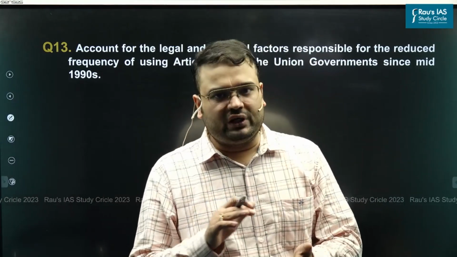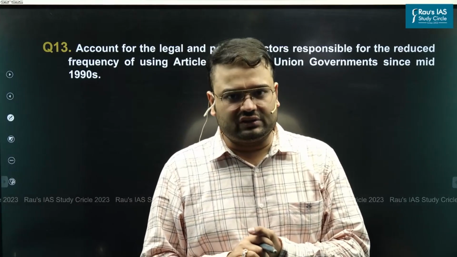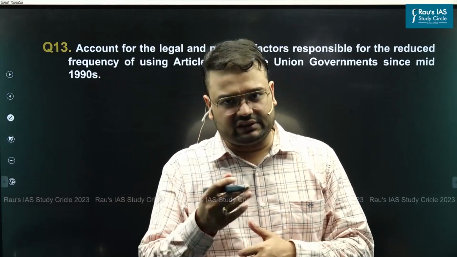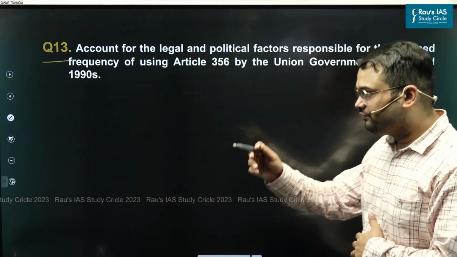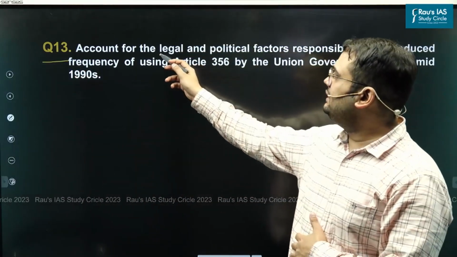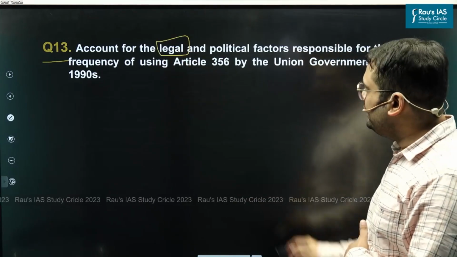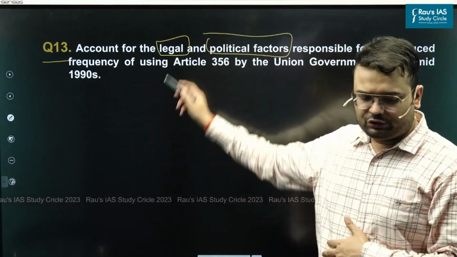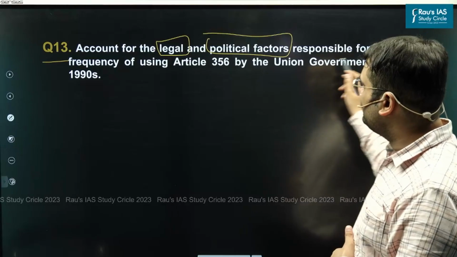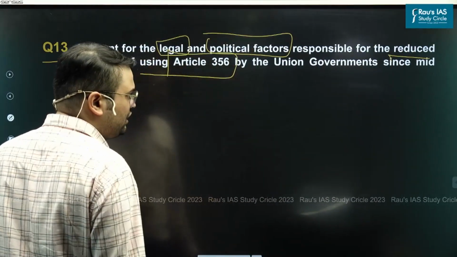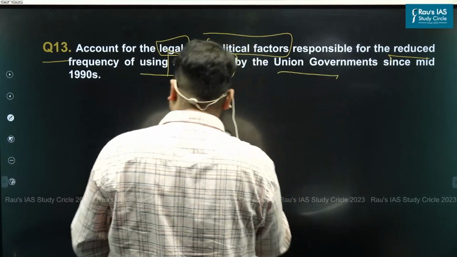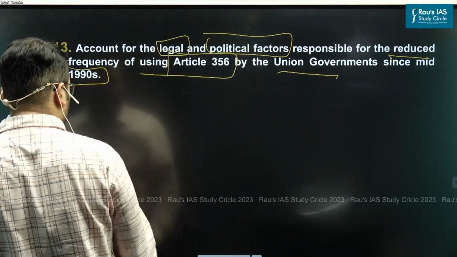In this video, we are going to discuss one of the questions that was asked in this year's mains, that is GS paper 2, question number 13. Let's read the question. Account for the legal and political factors responsible for reduced frequency of use of Article 356 by Union government since mid 1990s.